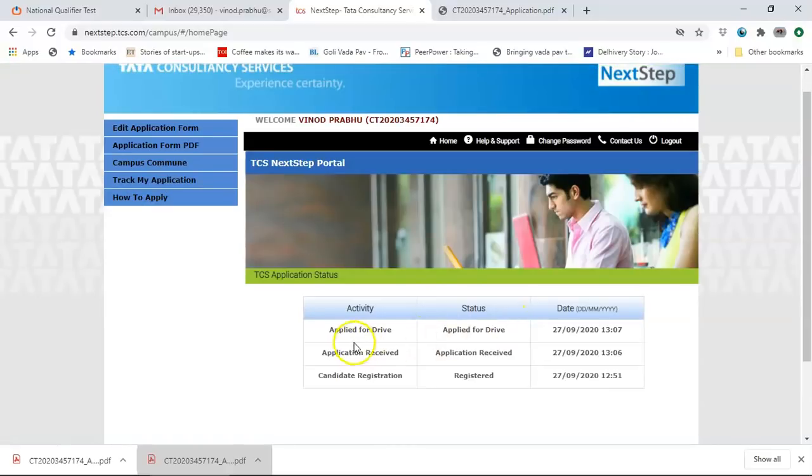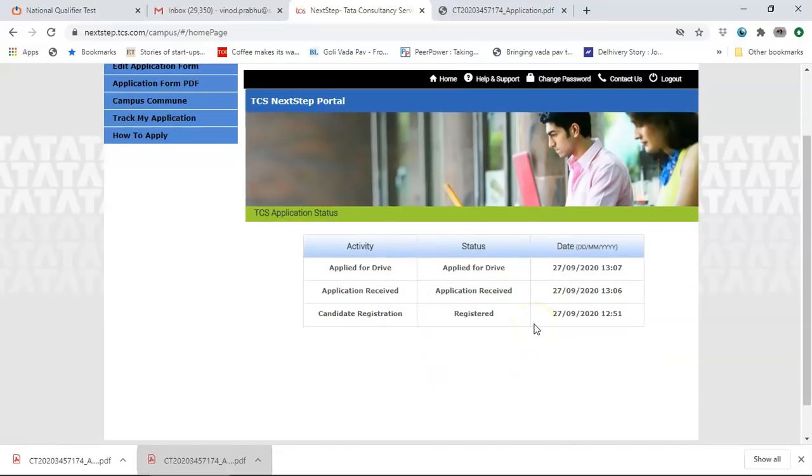Okay, so it is applied for drive. All of that has happened. See, candidate registration is registered, application received is done, applied for drive has happened here, which means this process has been successful. And now the only thing left is for you to prepare for TCS. So this finishes the TCS NQT registration process.